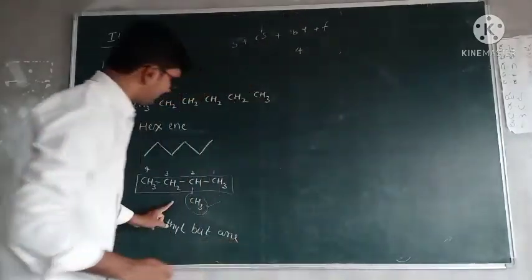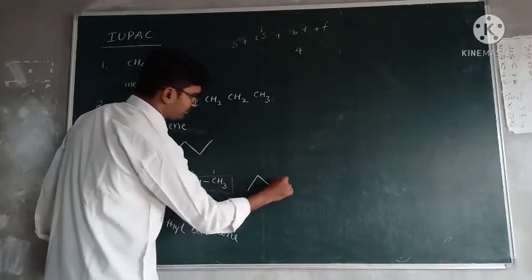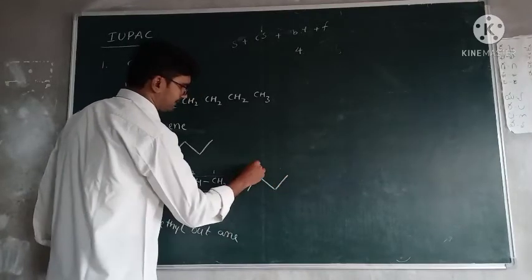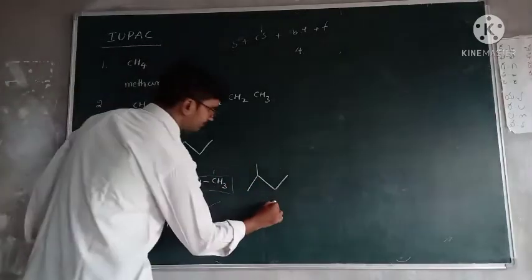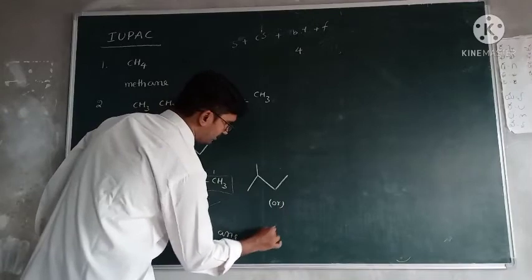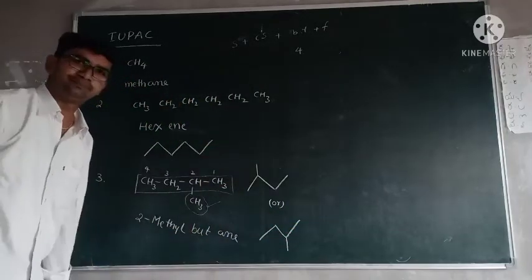Of course, this one you can write in another way. 1, 2, 3, 4. These two are same, and also these two are also same. These three are same.